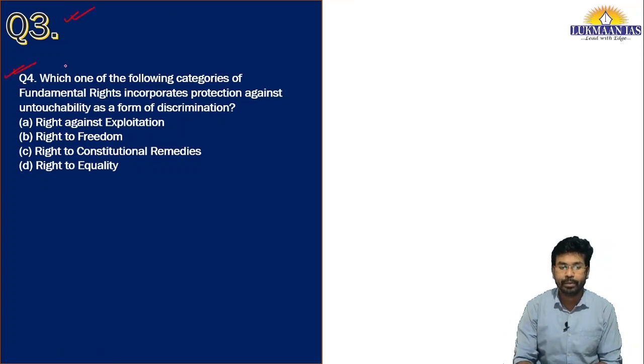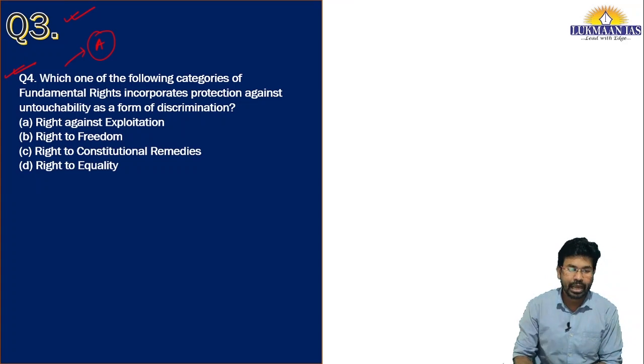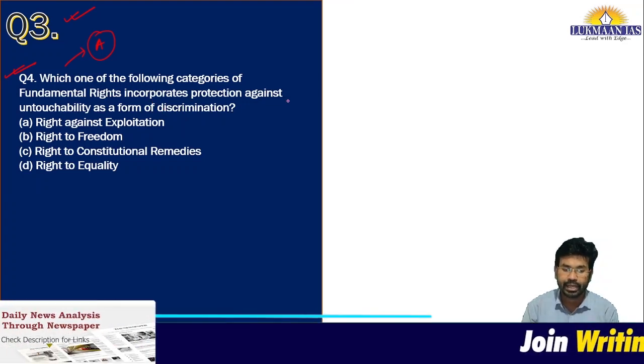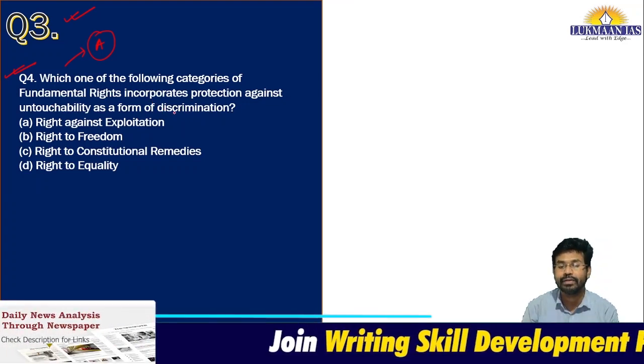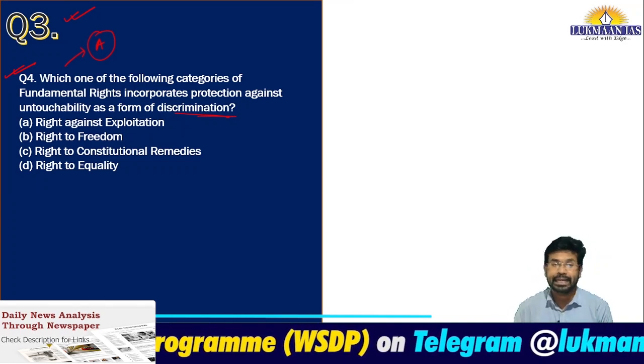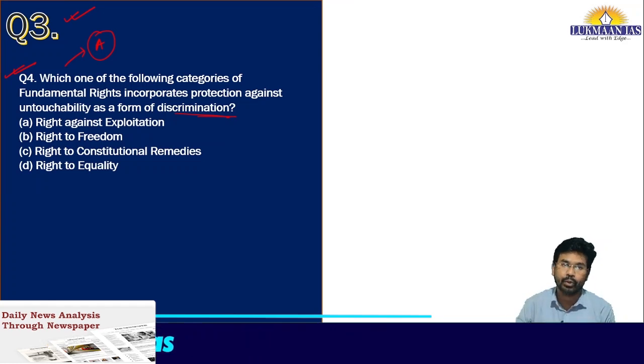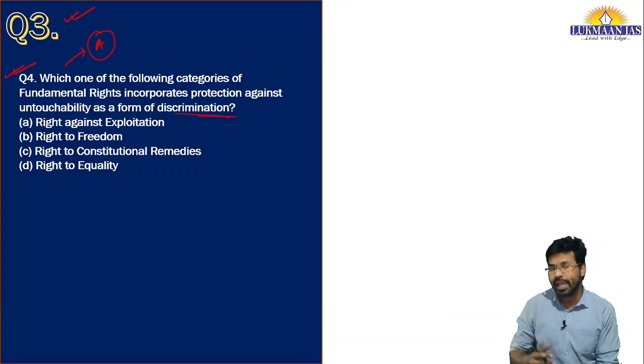It was question number 4 in set A of UPSC CAC 2020. Let us discuss this question now. This question says, which one of the following categories of fundamental rights incorporates protection against untouchability as a form of discrimination? As you know, untouchability has been practiced in India in ancient times, and since the Constitution came into being, we have tried to reduce untouchability to the extent that is possible.